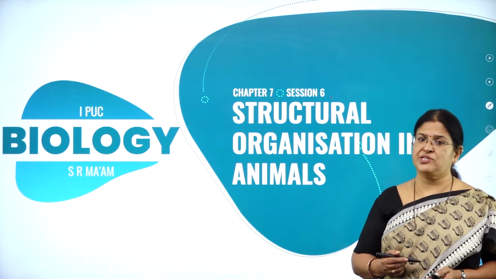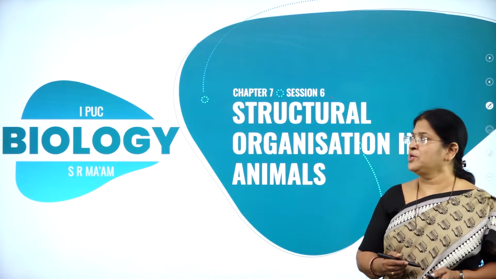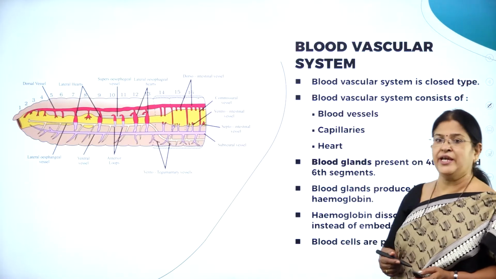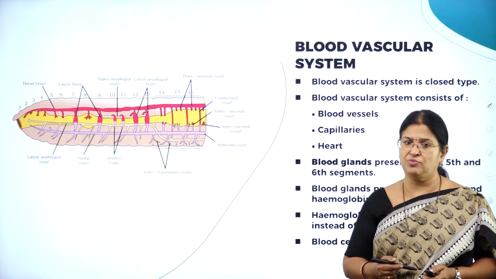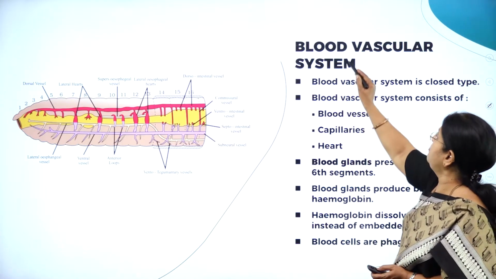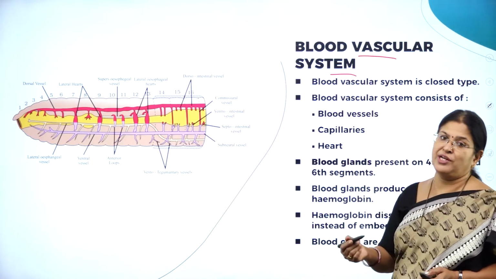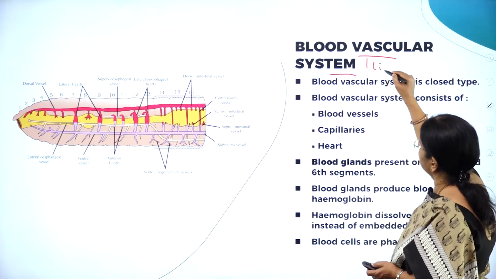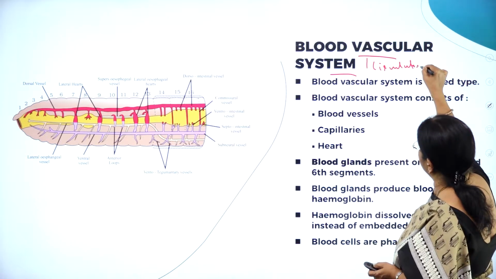In the last session, we studied about the digestive system. So, what are we going to study in today's session about earthworm? We are going to study about the blood vascular system, or in other words, we can also call it the circulatory system.